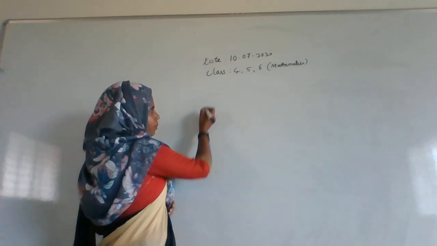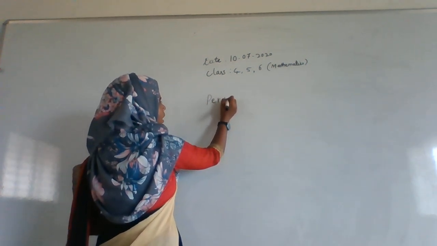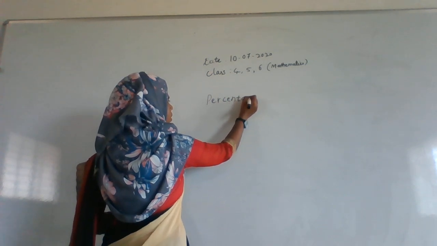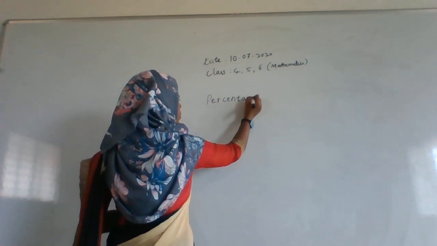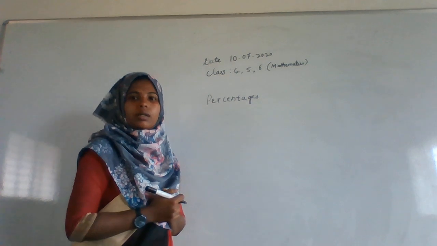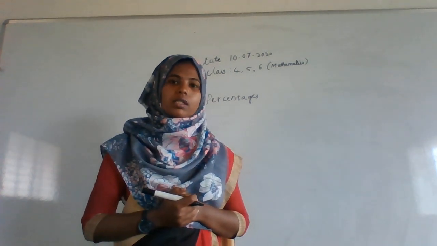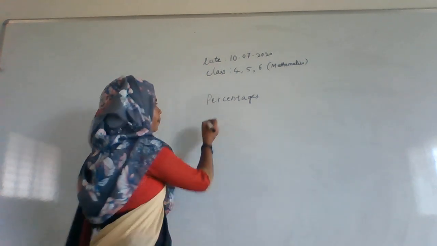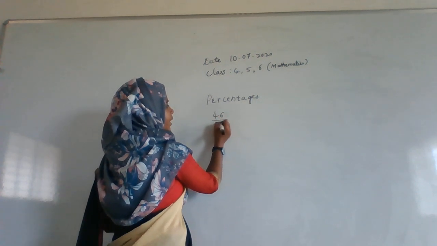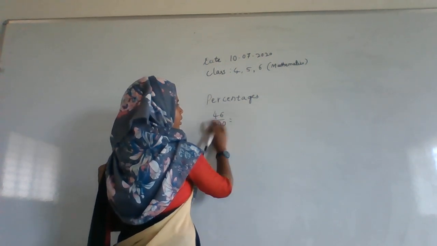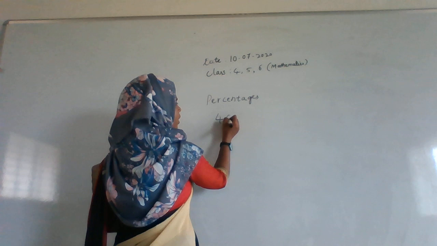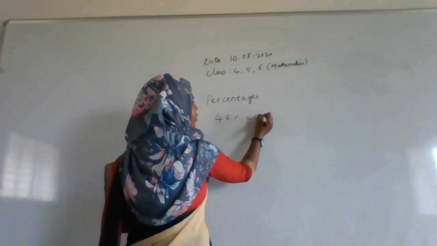After that some portion is there, percentage. I will be saying here itself, percentage. Percentage means the denominator will always be 100, like 46 divided by 100. Okay. Then if they are asking you to write 46 percentage, then we are writing it as 0.46.